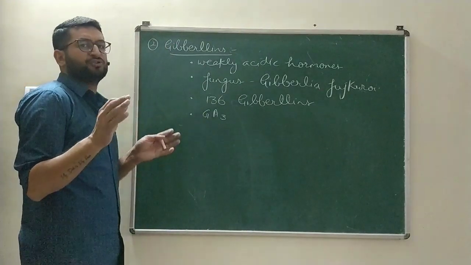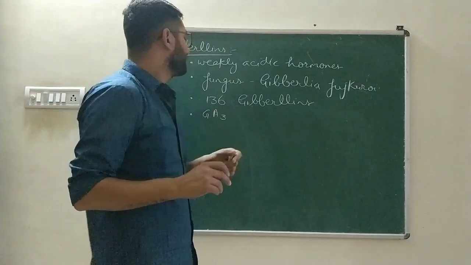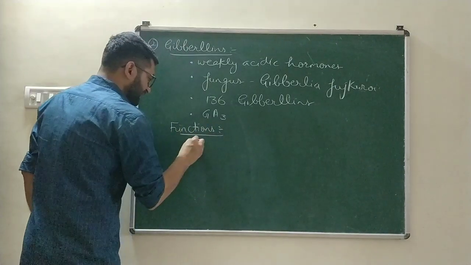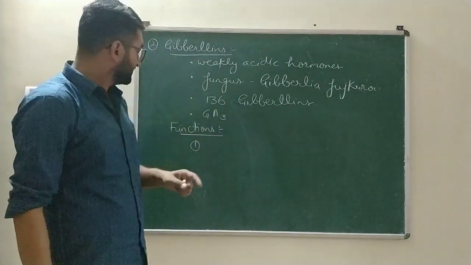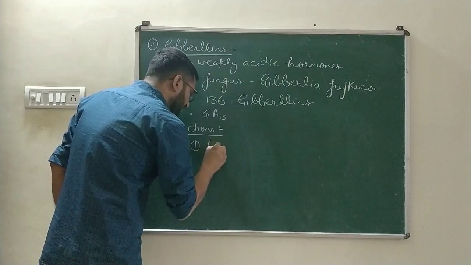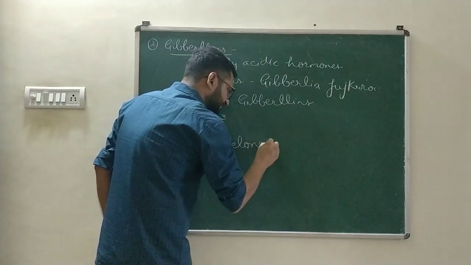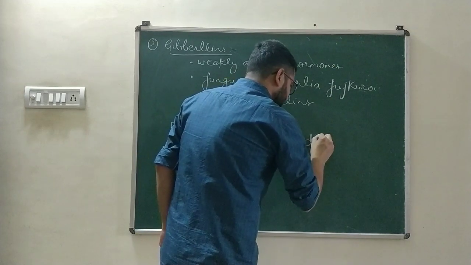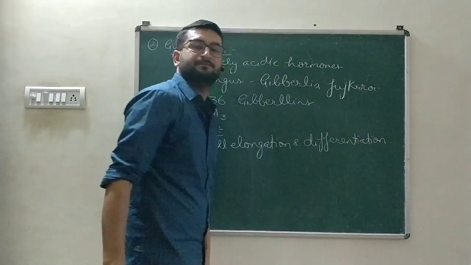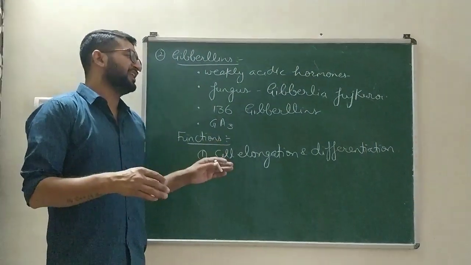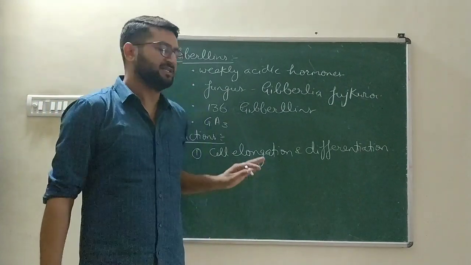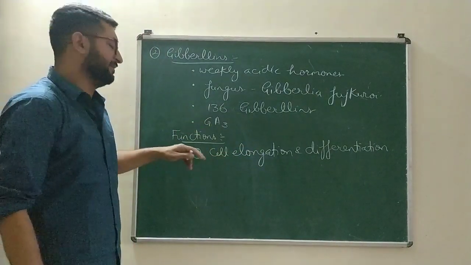Likewise, like auxins, gibberellins are also natural as well as synthetic. Then the functions of gibberellin. These are not included in your 10th class syllabus, but the functions are very important for your 10th class board exam. The first function of gibberellin is it promotes cell elongation and differentiation. It promotes cell elongation and cell differentiation, especially in leaves and buds. This function is same for auxin as well as for gibberellin.